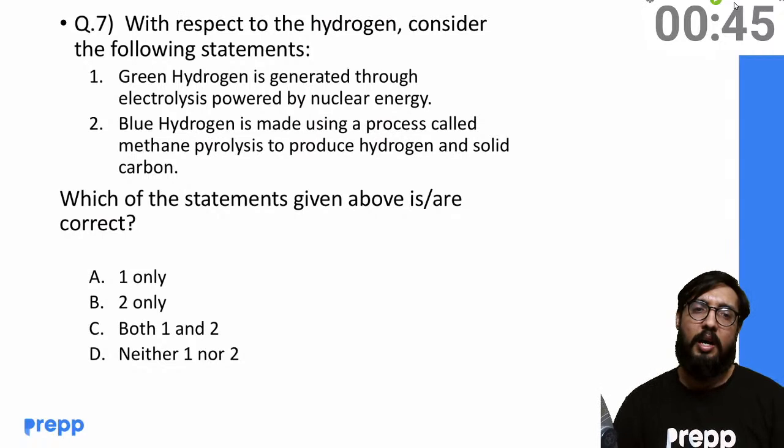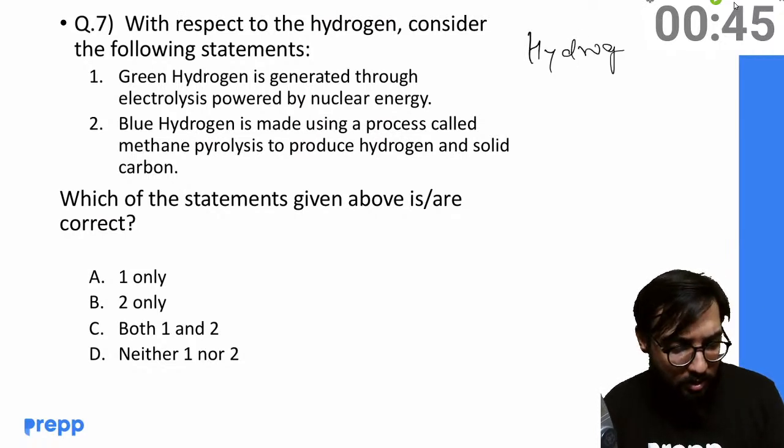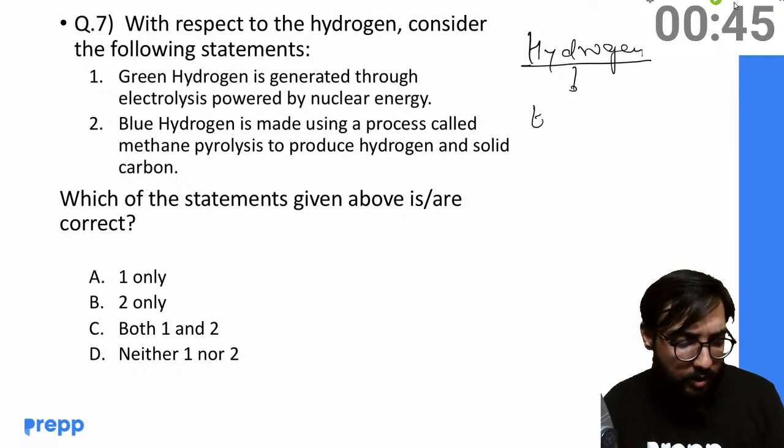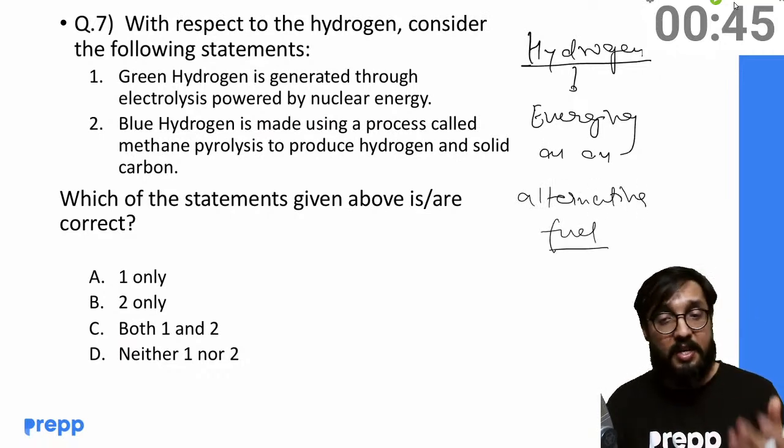Now again, simple question. So basically hydrogen is now emerging as an alternative fuel which is considered to be clean.